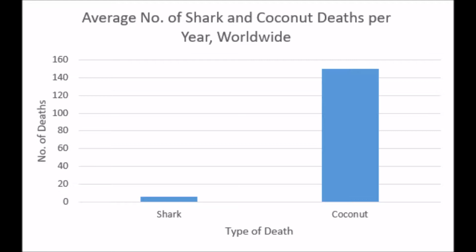We went on to find average worldwide shark deaths. We found a statistic for this on floridamuseum.ufl.edu, which based on records stated that we have an average of six shark deaths worldwide. We put this data into Excel and produced these graphs which are on screen now. This graph isn't perfectly accurate because our coconut statistic is not based off real data, but you could use it as a rough graph.